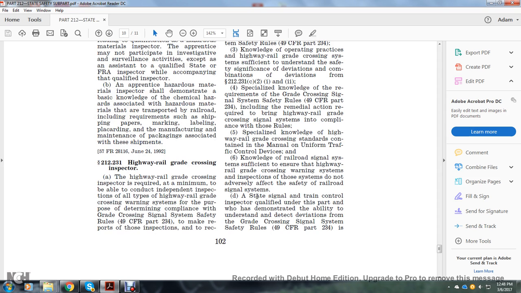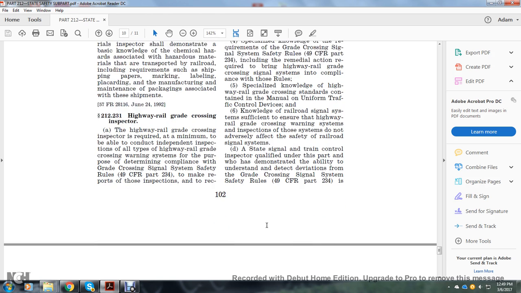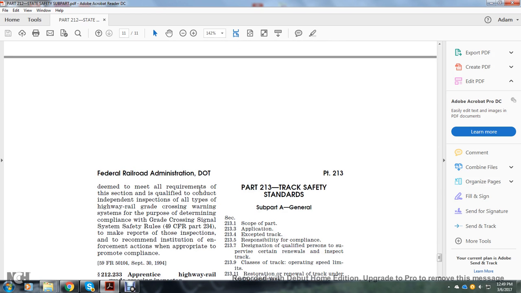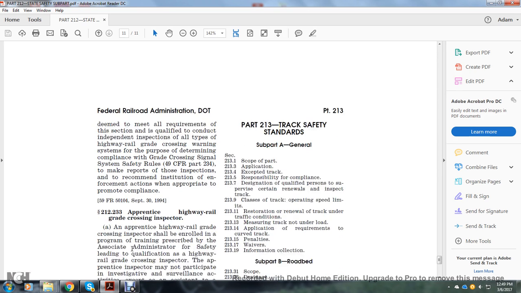D. A state signal train control inspector qualified under this part who demonstrates the ability to understand and detect deviations from the grade crossing signal system safety rules of Title 49 CFR Part 234 is deemed to meet all the requirements of this section, and is qualified to conduct an independent inspection of all types of highway grade crossing warning systems for the purpose of determining compliance with the grade crossing signal system safety rules, Title 49 CFR Part 234, to make reports of these inspections, and to recommend institution of enforcement action appropriate to promote compliance.